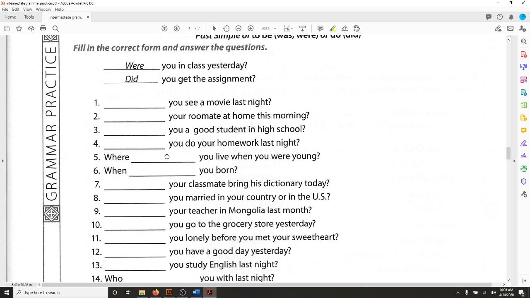Well, this one is about doing. So where did you live when you were young? And so the answer, I don't use did, I say I, and then I have the verb here, live. So the answer is I lived in Illinois when I was. See, if it's you were, then the answer needs to say when I was. I have to change the verb for a different subject, I. Where did you live when you were young? The answer, I lived in Illinois when I was young.